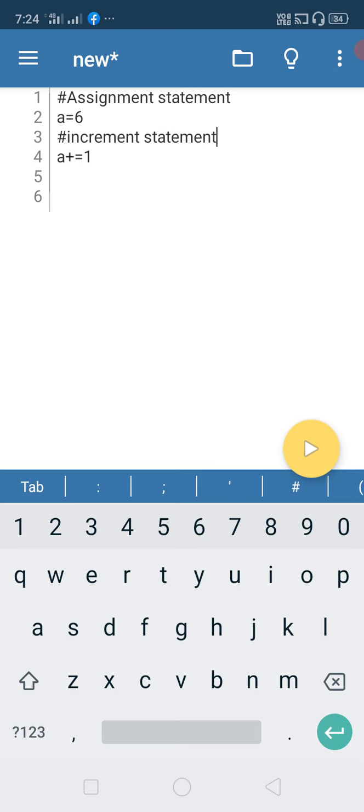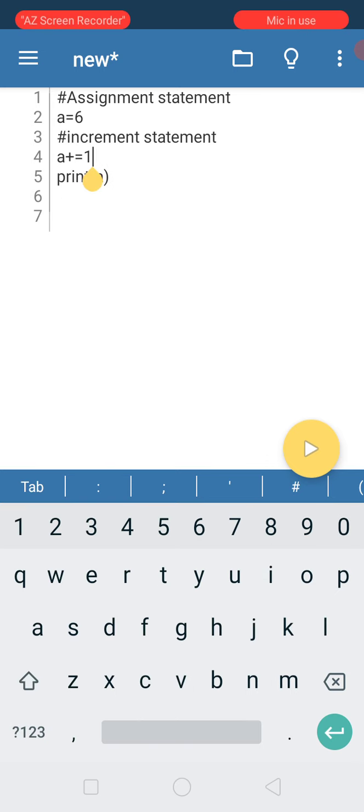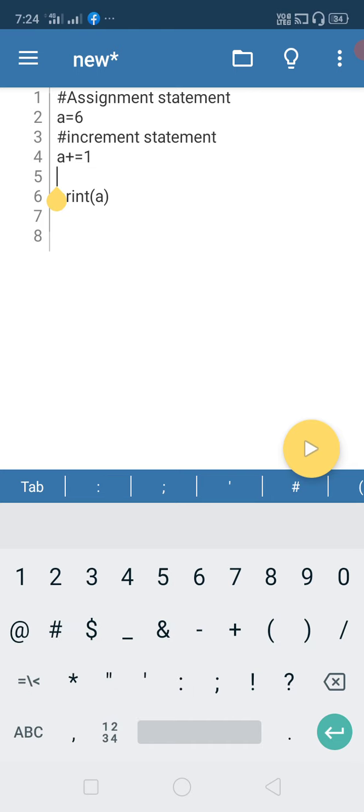But in reality, you won't be writing comments for these small things. You'll be writing them for a particular block, for example a complicated function, where you don't know what it is doing in each and every step. For the whole block, you can write a comment so that you get a good insight out of it. So I'll be writing increment. Again a is incremented, so I'm going to print the value: print a, and I'll write printing.